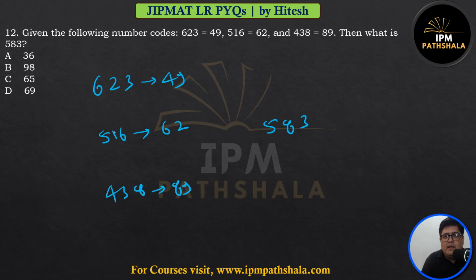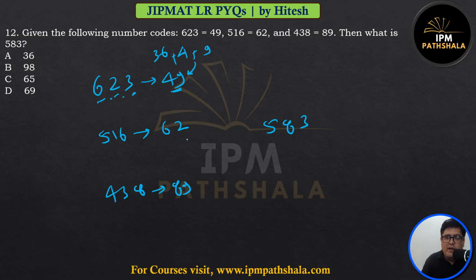Chalo. So in such cases, this number 49 is created using these numbers. Maybe it is a square root of the number, or maybe digits have been added, subtracted, multiplied. There could be n number of patterns. But the easiest thing that you and I can check are squares and cubes. What is the square of this? 36. What is the square of this? 4. What is the square of this? 9. What is the addition?